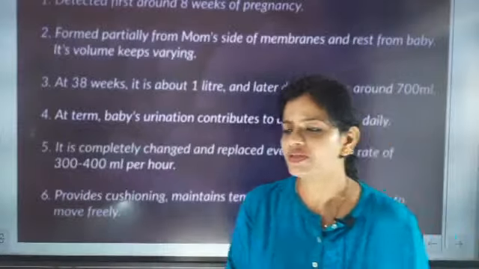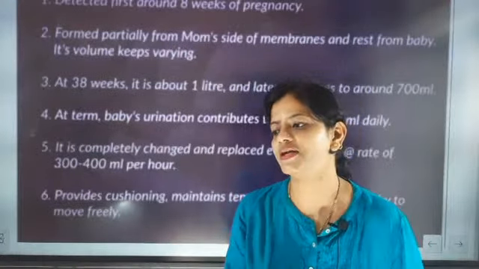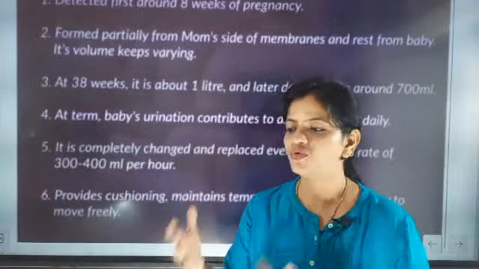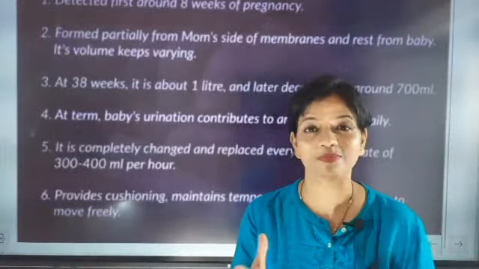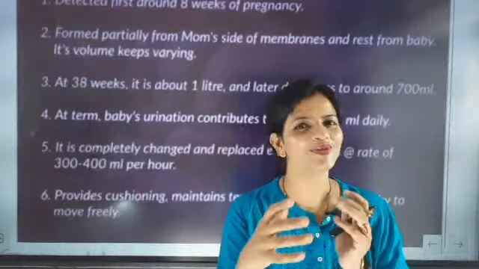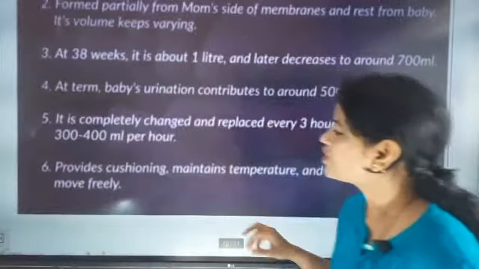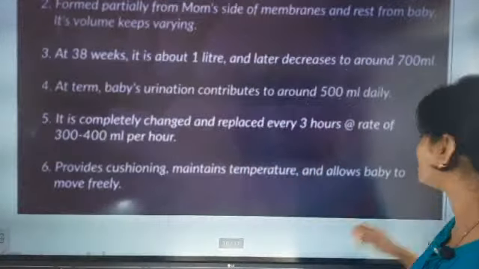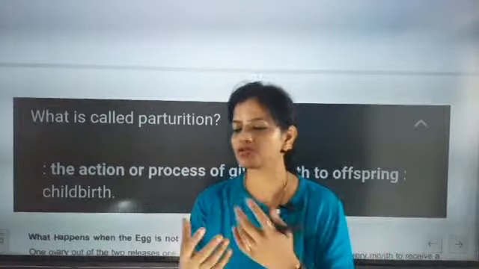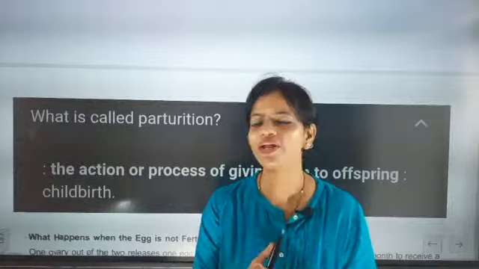I told you the baby's umbilical cord is connected to the placenta, and exchange of contents takes place. So every 3 to 4 hours there will be a change in quantity, but the baby will pass 500 milliliters of urine every day. That is also a unique feature. It provides cushioning, maintains temperature, and allows the baby to move freely. It also acts as a shock absorber, protecting the baby.